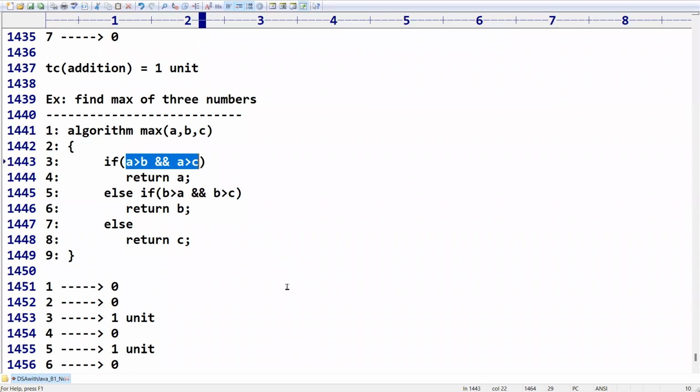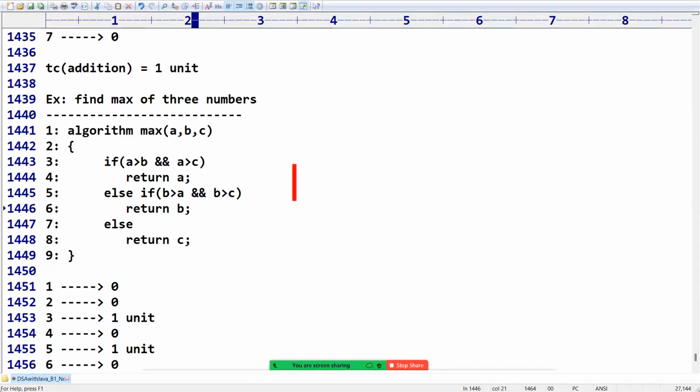A greater than B and A greater than C, one unit of time for any condition. Sir, is it going to take one unit or 2 units? Can you please tell me who asked this question? 1 unit or 2 units? 1 unit. Now this one?